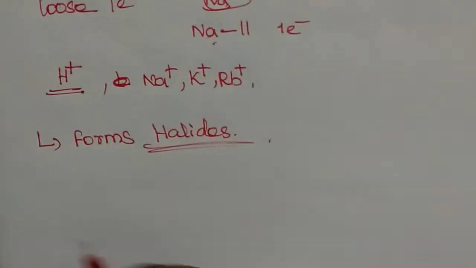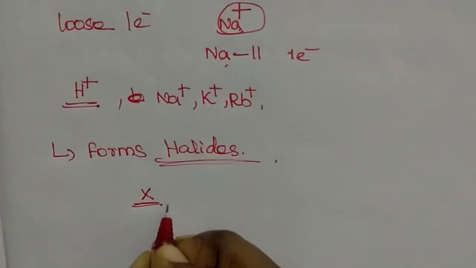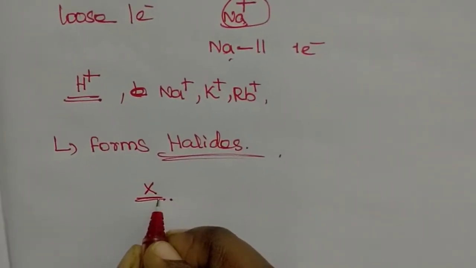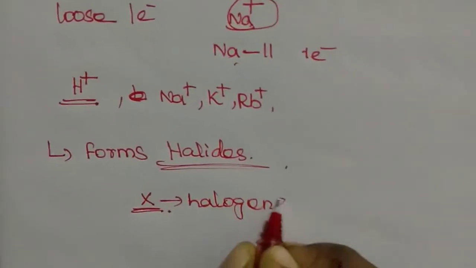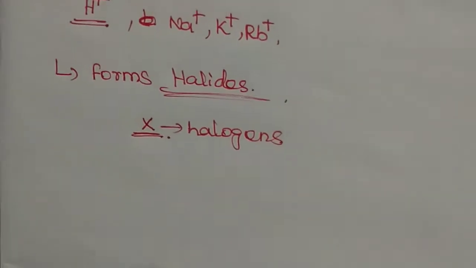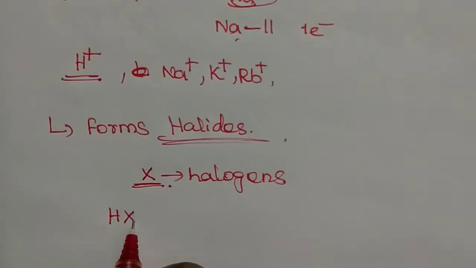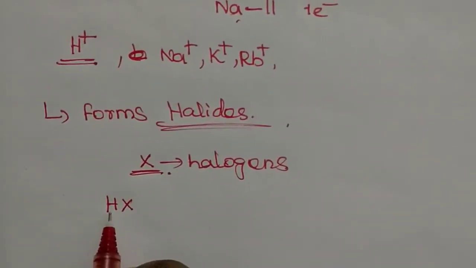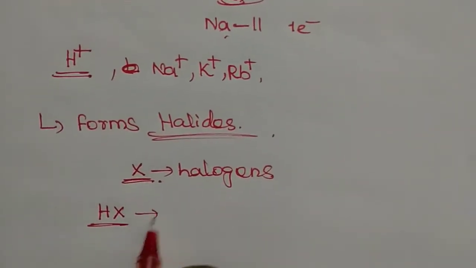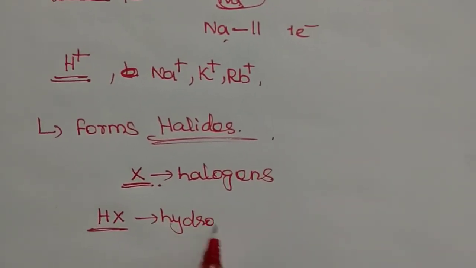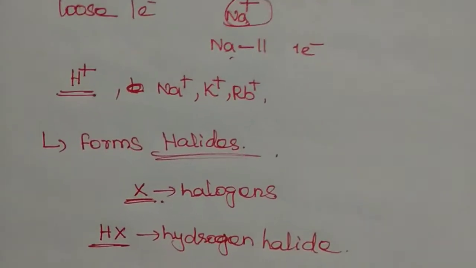How is a halide formed? They combine with halogens. Here we denote halogen as X. So, for example, hydrogen halides, HX: H means hydrogen, and X denotes halogens. So we can call this a hydrogen halide.